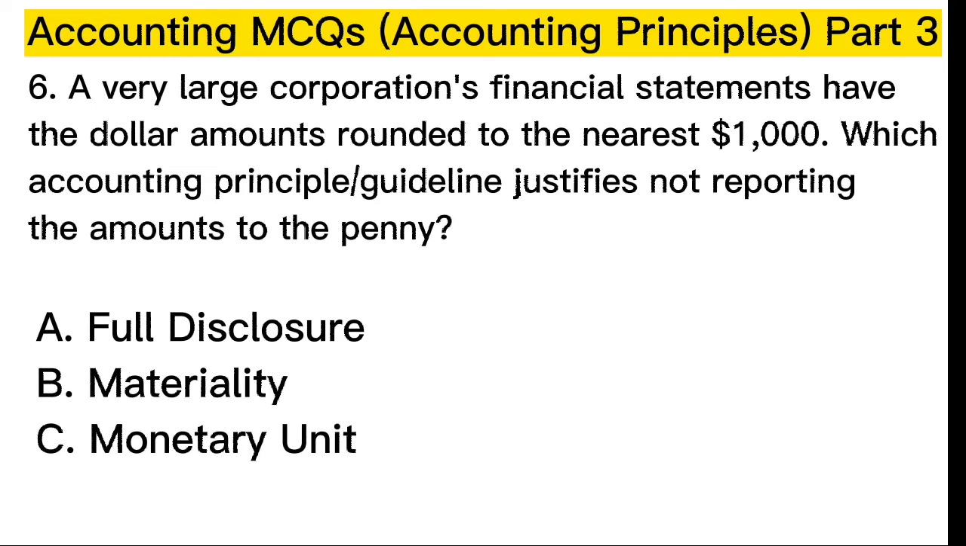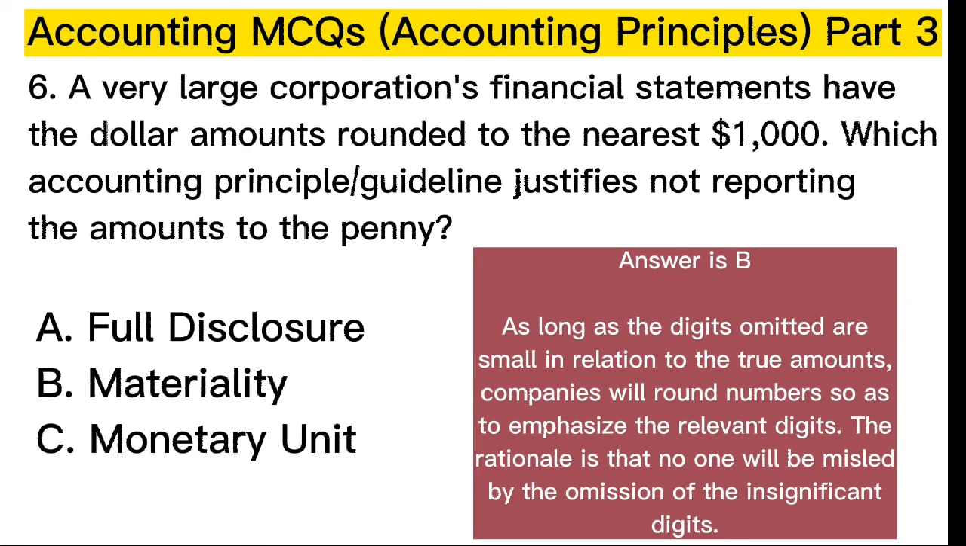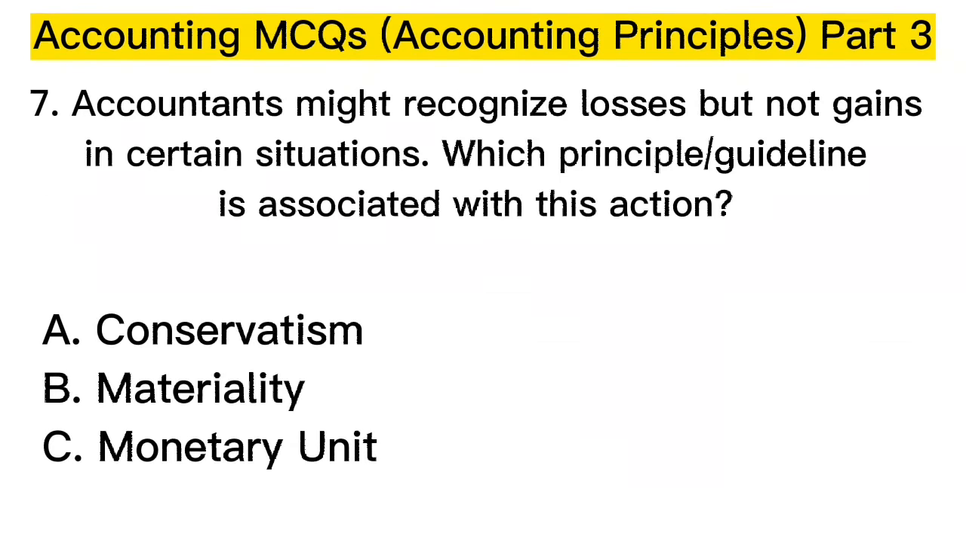6. A very large corporation's financial statements have the dollar amounts rounded to the nearest $1,000. Which accounting principle guideline justifies not reporting the amounts to the penny? Correct answer is B.